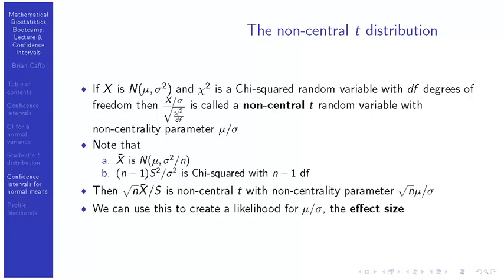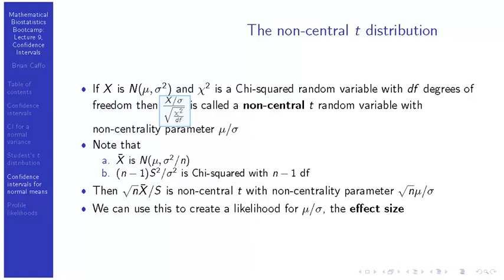So if x is normal mu sigma squared, and this chi-squared is a chi-squared random variable with df degrees of freedom, then if you take x divided by sigma and divide it by the square root of a chi-squared divided by its degrees of freedom, then notice we forgot to subtract off mu in the top. So x over sigma still has a mean. In this case, its mean is specifically mu over sigma. So we've not taken a standard normal and divided by the square root of an independent chi-squared divided by its degrees of freedom. We took a non-standard normal and divided by the square root of an independent chi-squared divided by its degrees of freedom.